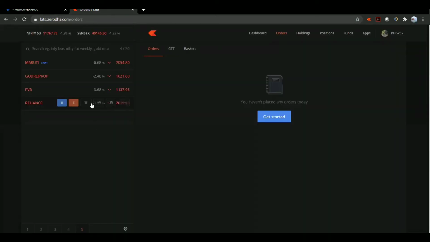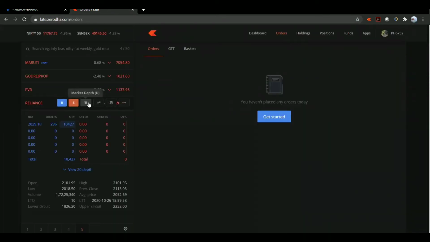Now, second thing is market depth. If you see here, it is available market depth. Now, this shows at what price the buyer is willing to buy, and this shows at what price the seller is willing to sell. So this will show you at what price people are buying and selling. Okay, this is what market depth is in short.